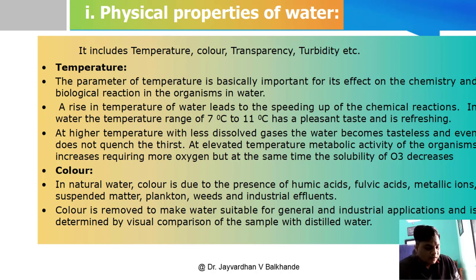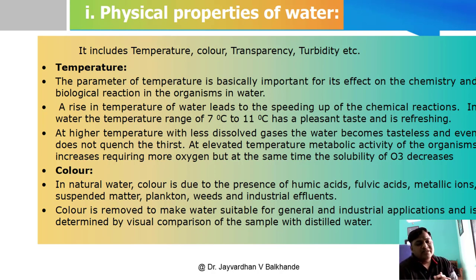Then the color. We know the color of water, which we have seen many times, a very good blue color appears in water, okay. So the natural water's color is due to what? It is due to the presence of humic acids, fulvic acids, then metallic ions, suspended matter, and the number of planktons present in the water. It also denotes the color. Then the weeds and industrial effluent. If any industrial effluent is added into the water, that can also give color to the water, okay.